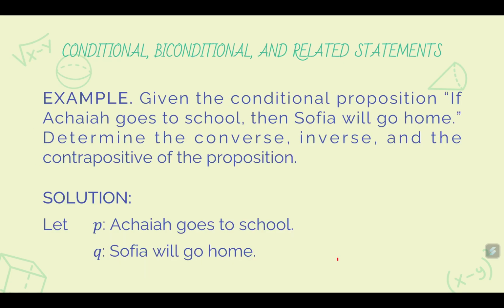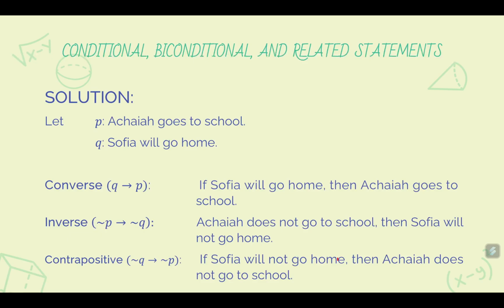Okay, example. Given the conditional proposition, if Akeya goes to school, then Sophia will go home. Determine the converse, inverse, and the contrapositive of the proposition. To solve this problem, we first need to determine our statements P and Q. We let P be Akeya goes to school, and Q be Sophia will go home. Now we need to find its converse. The converse is Q implies P, so it becomes, if Sophia will go home, then Akeya goes to school.